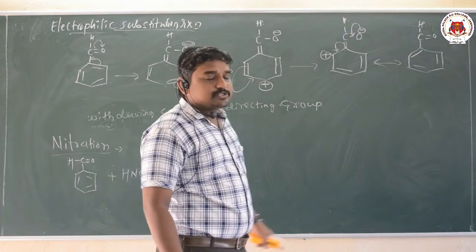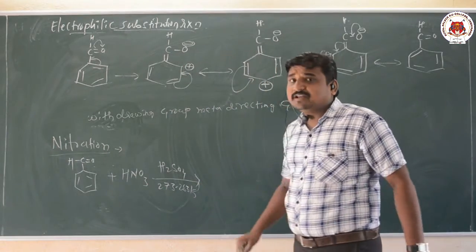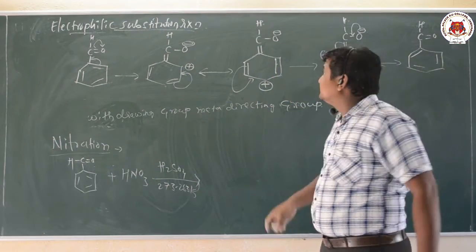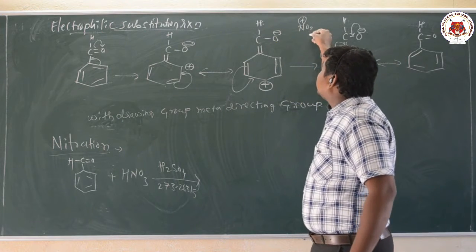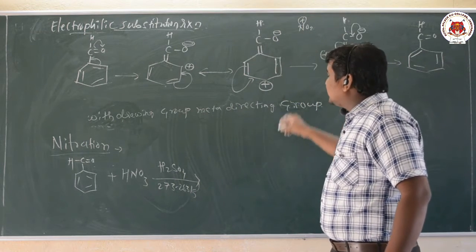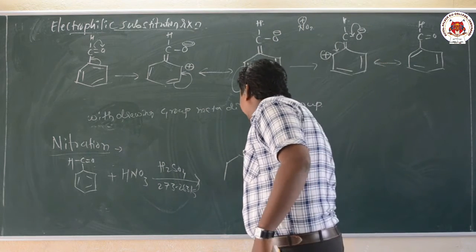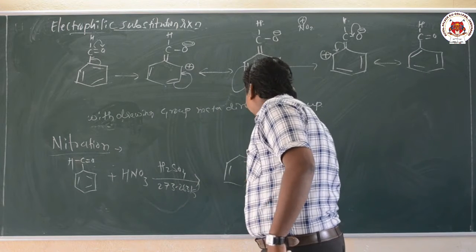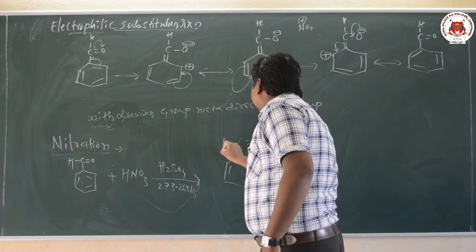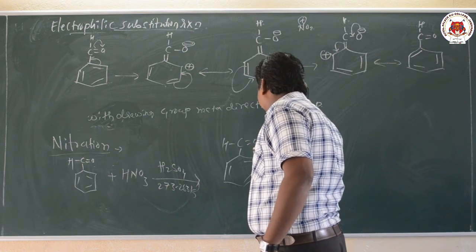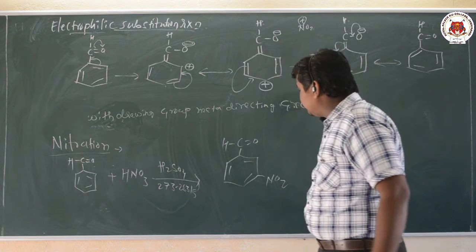Concentrated HNO3 and H2SO4 are the nitrating mixture. That will produce the electrophile, NO2 plus, the nitronium ion. So this is an electrophile, and it attacks the meta position only.